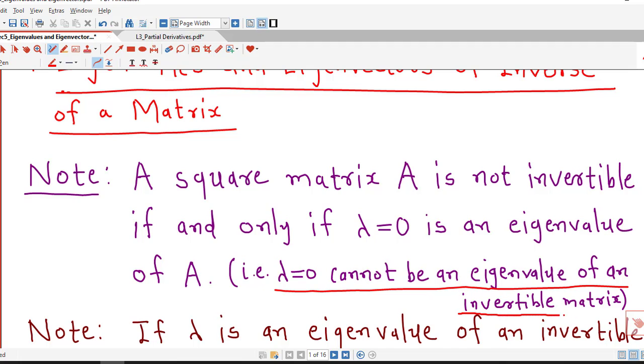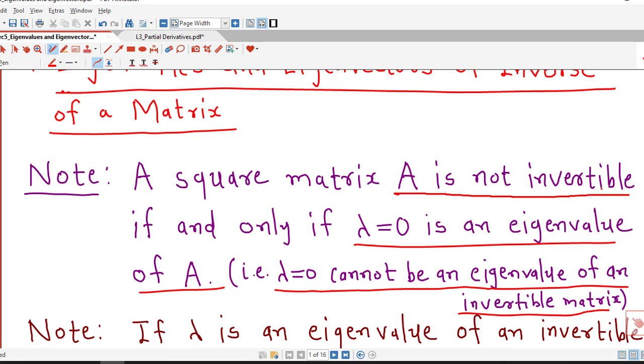Lambda equal to 0 cannot be an eigenvalue of an invertible matrix, because if lambda equal to 0 is an eigenvalue of a matrix, then the matrix is not invertible. And it is true on both sides. If the matrix is not invertible, then lambda equal to 0 is an eigenvalue of that matrix. So we remember this remark.